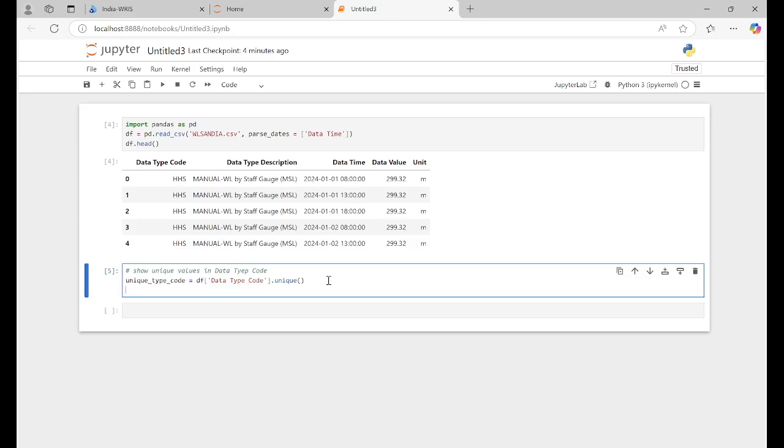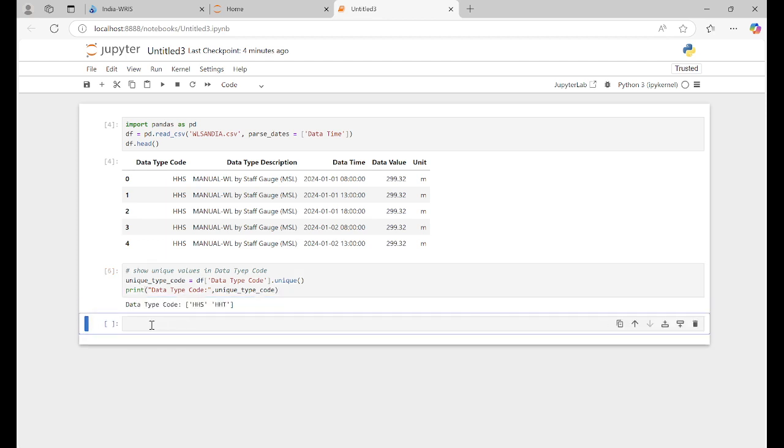We need to print that. So we print. We'll just copy this one and paste here. Unique this, right? Run it.